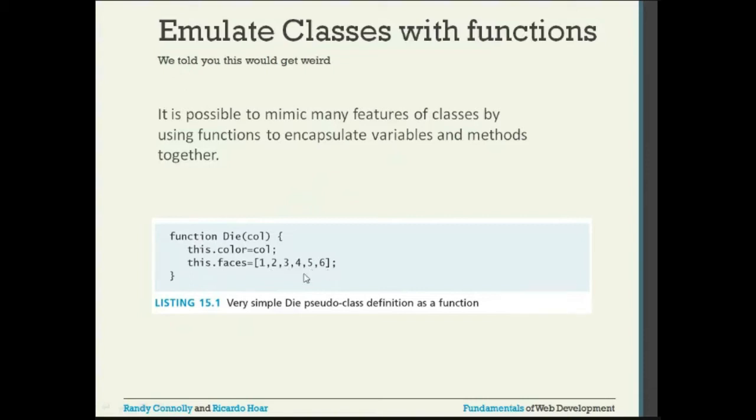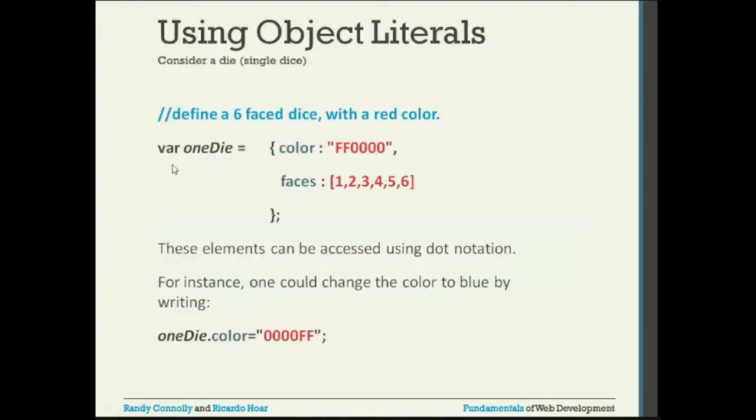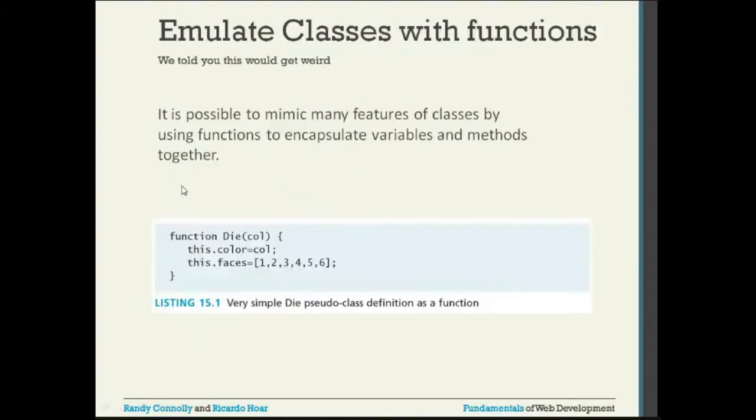So what this gives us is an object which has two attributes, color and faces, and it is done using a simple function. This is exactly the same as what we did here. The object would be exactly the same. We will see another example where we include anonymous functions so that you can have the method as well in the object.